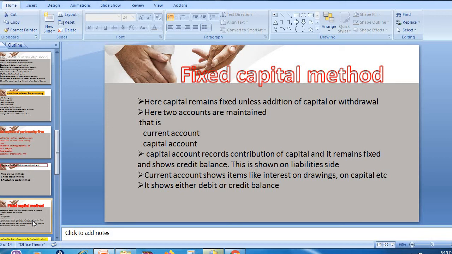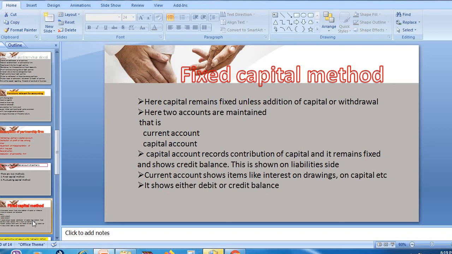Then here two accounts are maintained. In the fixed capital method, we maintain two accounts: one is the current account and the other is the capital account. In the capital account, we record only the contributions made by the partner. At the time of entering into the partnership firm, the partner needs to contribute some money or capital, and only that contribution is entered in the capital account.